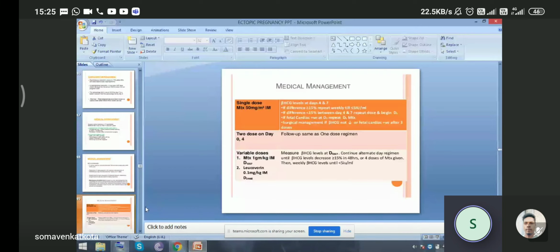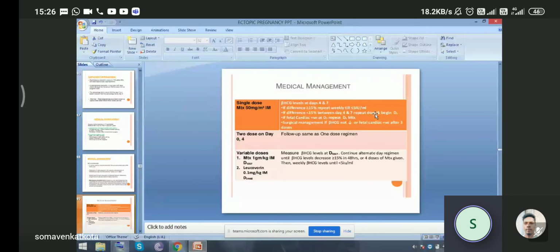So this is the chart showing the medical management. We can give methotrexate as a single dose or in multiple doses. In a single dose, the dose is calculated as 50 milligrams per meter square, by injection. The beta hCG levels at day 4 and 7 are to be sent. If the difference is more than 15%, repeat weekly till it is less than 5 international units per ml. If the difference is less than 15% between day 4 and 7, repeat the dose and begin again with day 1.